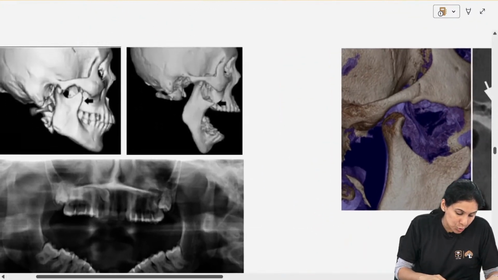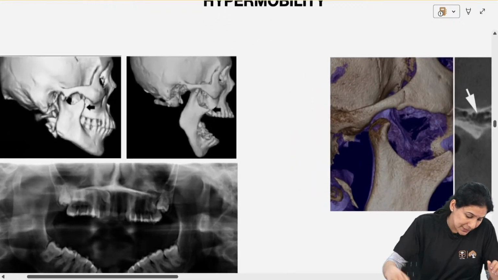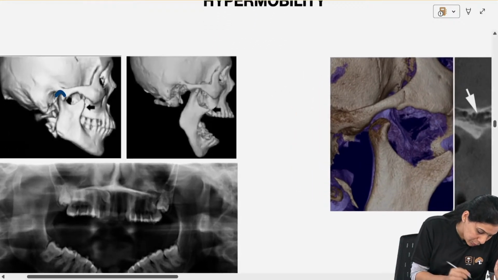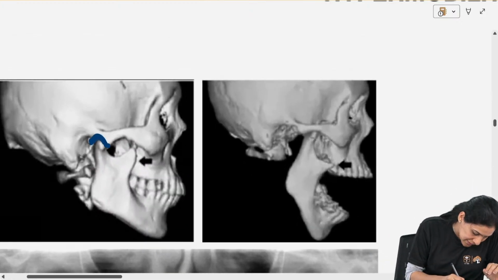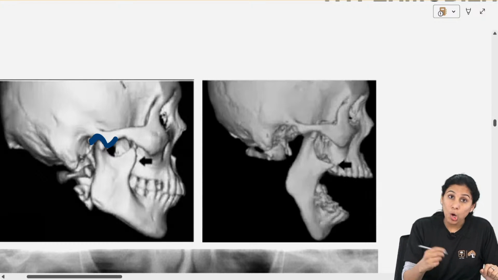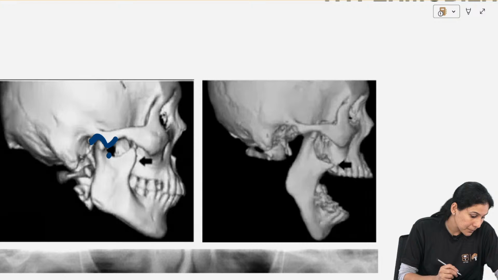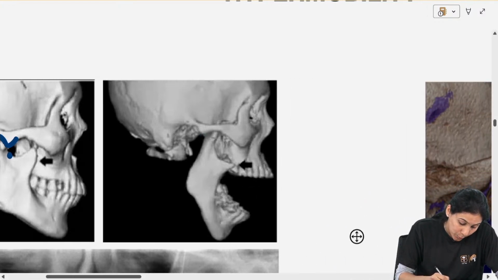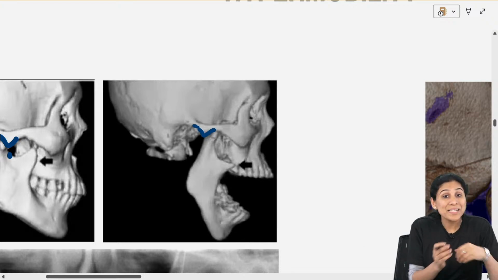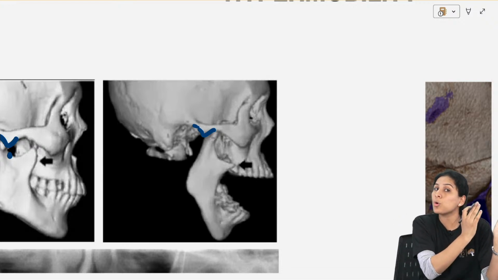Very quickly, let me show you hypermobility disorder. So you can see here, this is my glenoid fossa. This is the glenoid fossa, this is the articular eminence. Normally the condyle should translate only till here. But what is happening in dislocation? The condyle is coming way beyond the articular eminence. It comes in front of the articular eminence and gets stuck. Now it is not able to go back.